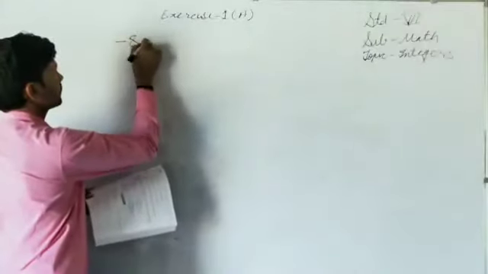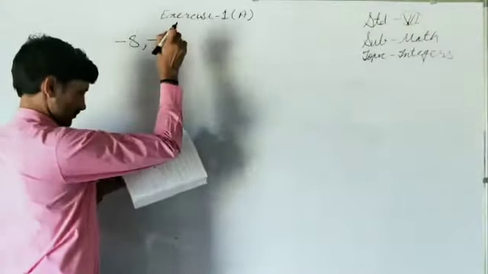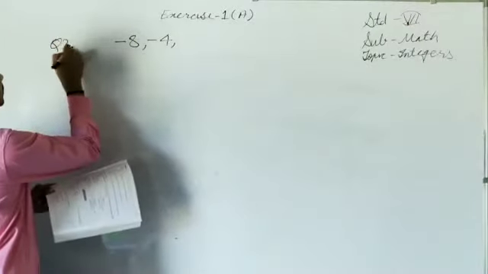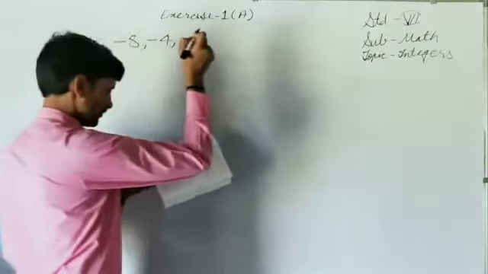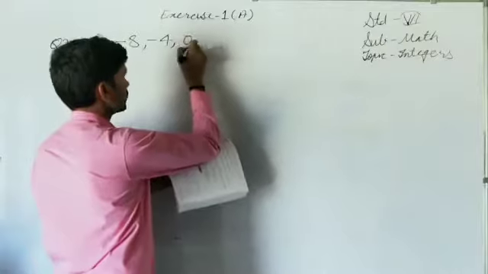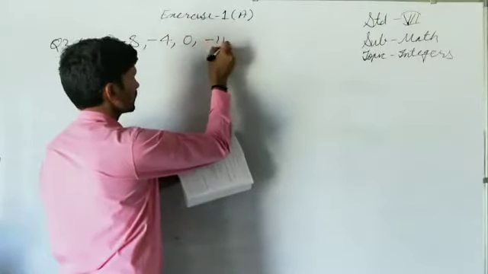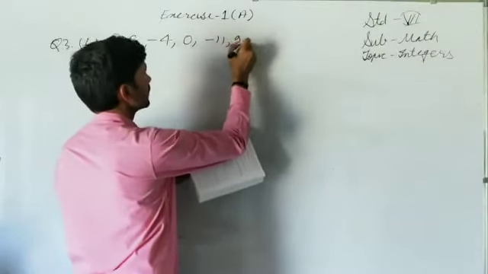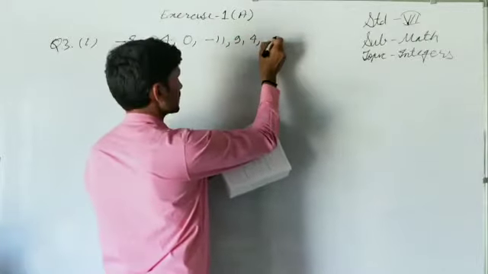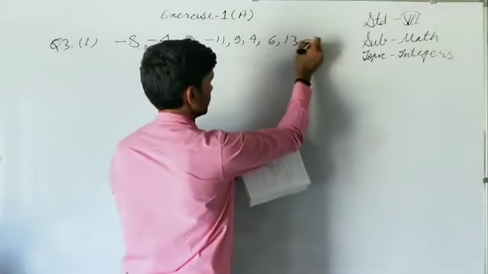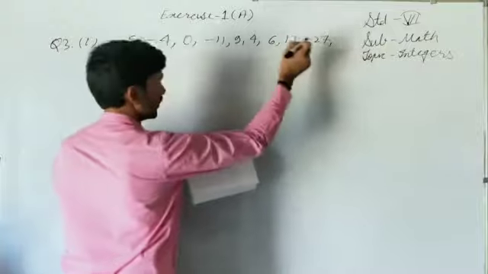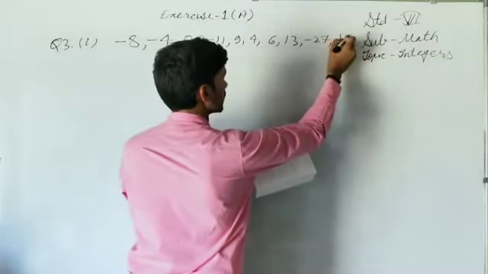The integers given are minus 8, minus 4, 0, minus 11, 9, 4, 6, 13, minus 27, and the last is 19.